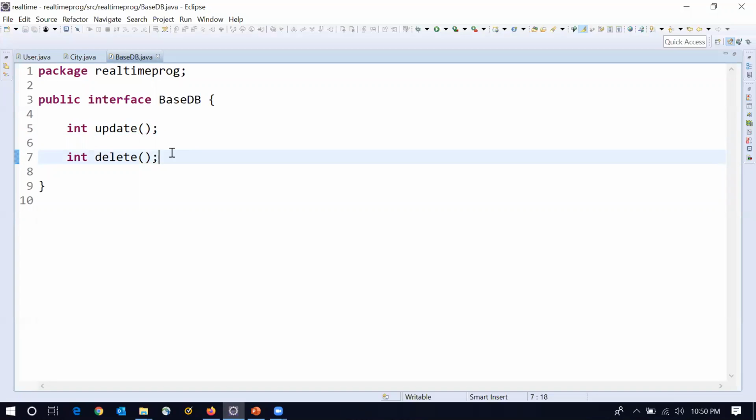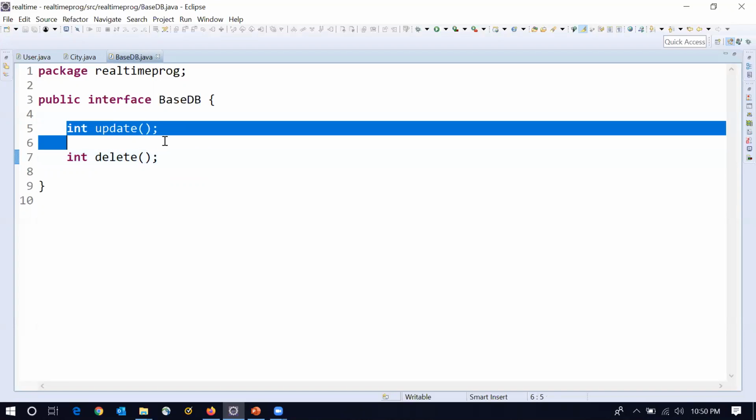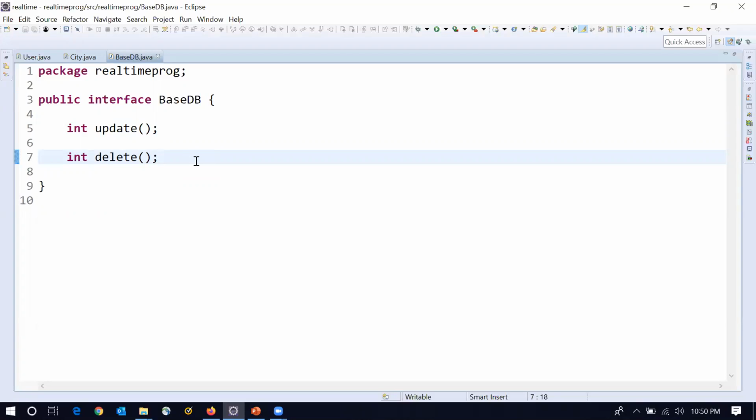Fine. Then what's the use of the interface? If it is not able to write the logic, then what's the use? The interface will never write the implementation. It will tell the class to write the implementation. So what does this mean? The interface will define what a class must do. That means the interface will only define the structure of what a class must do. Any class which implements this interface must write the implementation or body for these abstract methods.